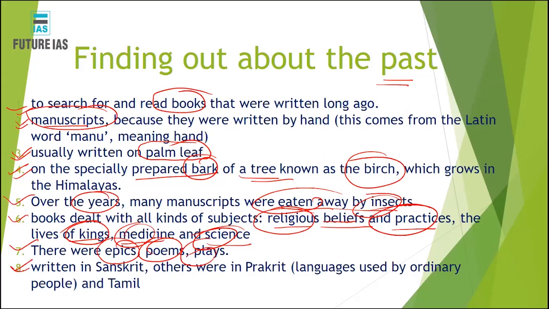Now, these manuscripts, or these previous writings, were written mainly in Sanskrit. A few of those writings were written in Prakrit. Prakrit means the language spoken by ordinary people. A few of them were also written in Tamil. So these three languages, Sanskrit, Prakrit, and Tamil, were basically used for writing the manuscripts.